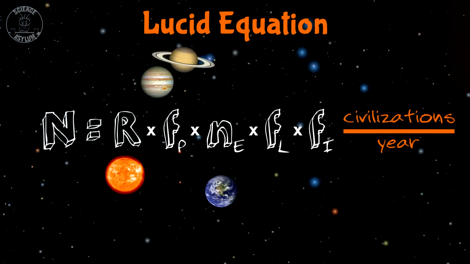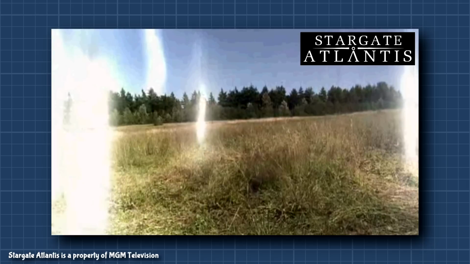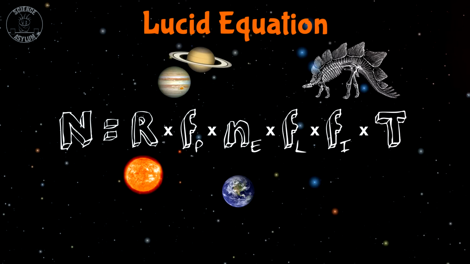But now the units are in civilizations per year, which isn't very helpful. We could include how long the civilizations last before going extinct, but that's kind of depressing. So let's just imagine they evolved beyond the universe or something. Multiplying by time gives us units of civilizations, solving our problem. It still doesn't consider space travel or colonization of other planets. But that calculation is way more complicated.